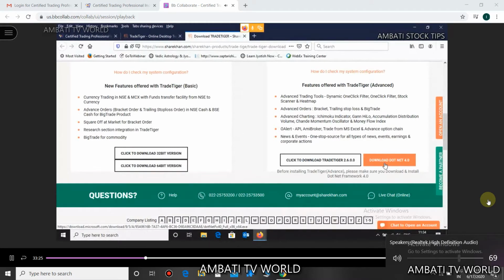If you have a relatively new one, then directly click to download 2.6.0.0. Okay, clear everyone? Click to download Trade Tiger 2.6.0.0. Am I clear to everyone here?